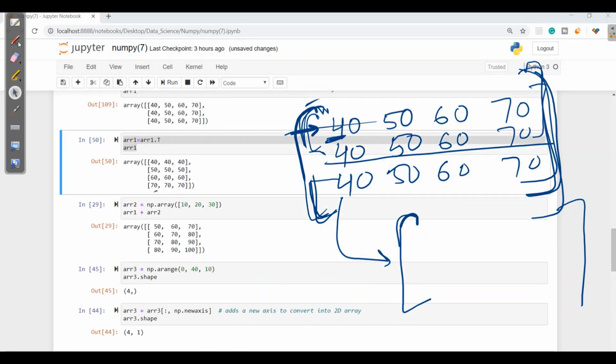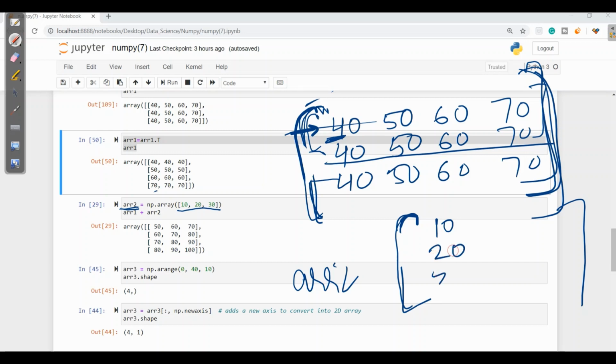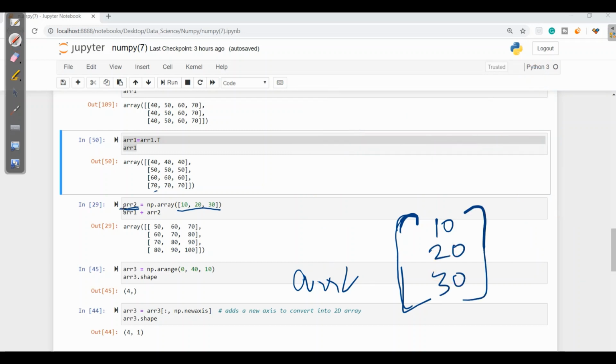Now in the next, it says to make another array with array 2. So I'll make another array with the name ARR2 where I need to have np.array of 10, 20, 30. So here it says to have ARR2 of 10, 20, 30, whereas in ARR1 we already have the transposed form 40, 50, 60, 70.